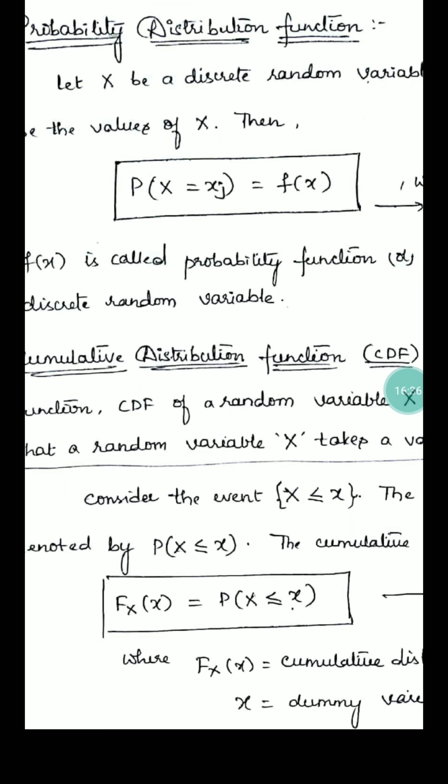Now, the probability distribution function, very important. The probability distribution function can be denoted as probability of capital X equal to small x suffix j, which is equal to f of x.